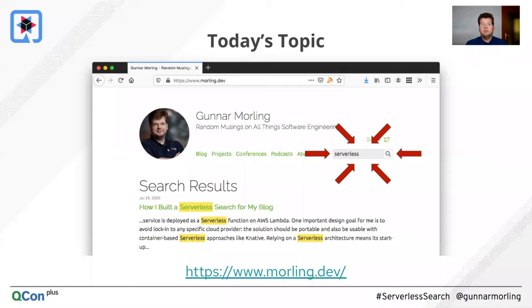So you can go to my weblog at morling.dev, and there you have the search control in the upper right-hand side. And if you put some search text in there, it will search my website. And really, this talk is about how this is implemented using serverless technology.